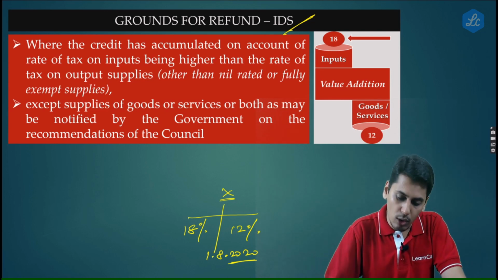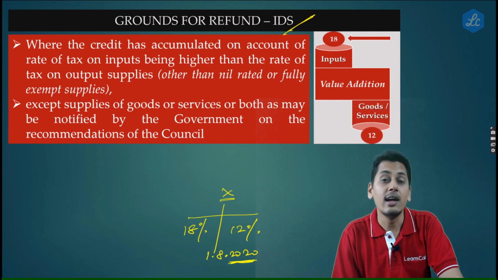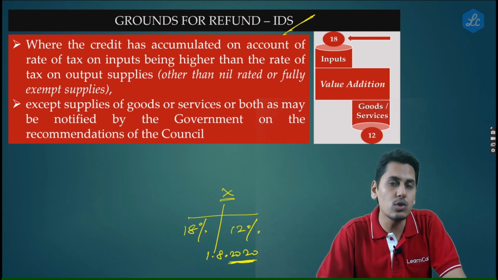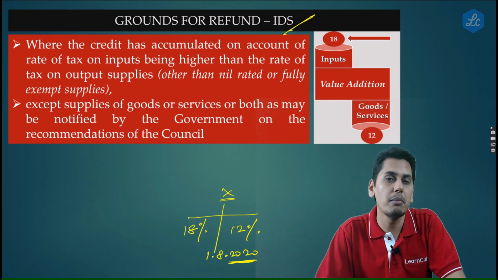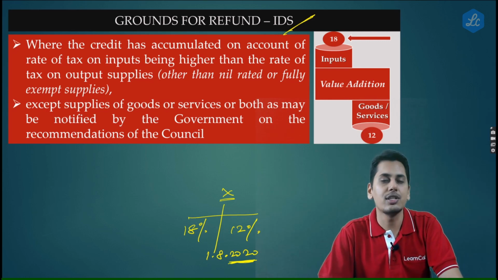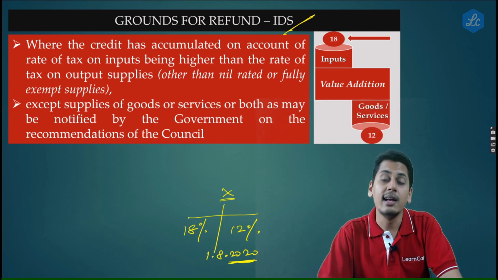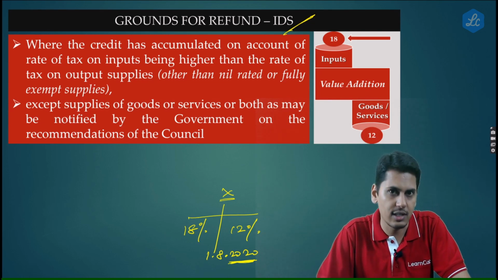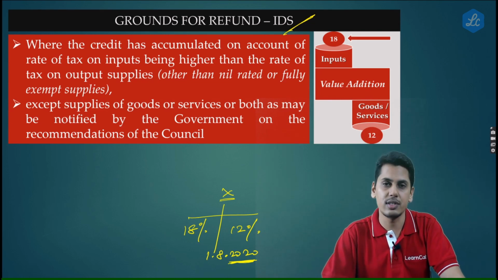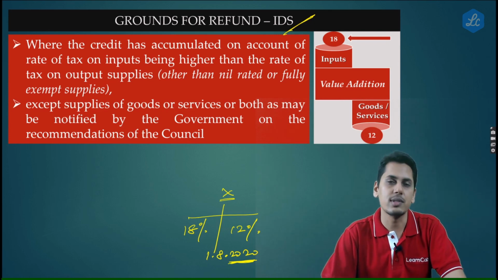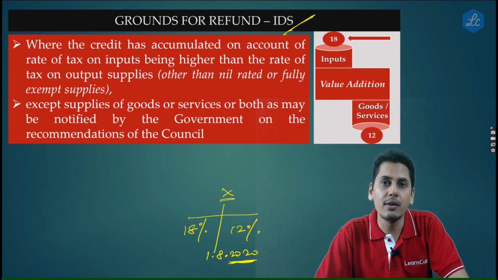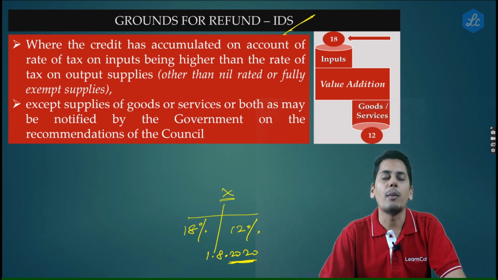Now it became 12. Now this trader has got stock in his hand which he had purchased at 18%. Now these goods, when he is going to sell them, he is going to supply them charging GST at the rate of 12%. The question is, can he encash it? Can the credit which has been accumulated, can he ask for a refund, treating this structure to be an inverted duty structure, because when he purchased these goods, the rate of tax was 18. When he is going to supply these goods, the rate of tax is going to be 12. Can you call this structure an inverted duty structure and allow the trader to apply for a refund?